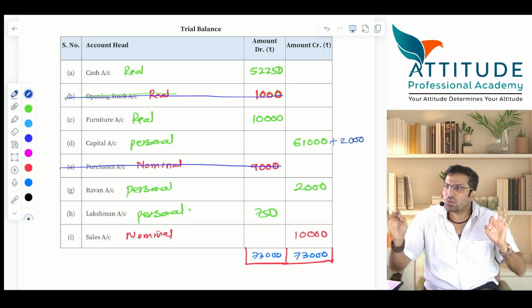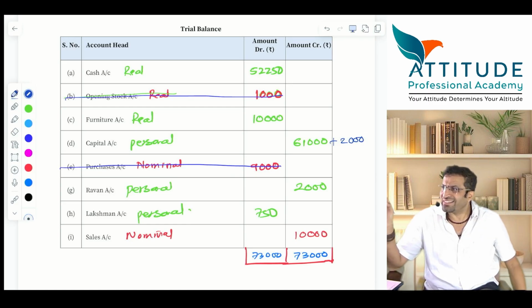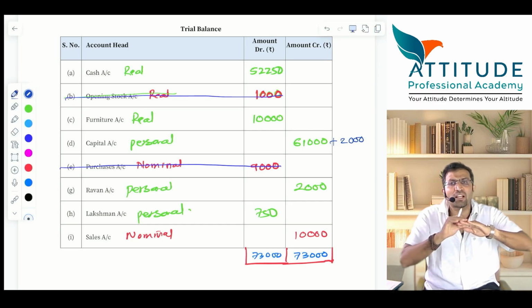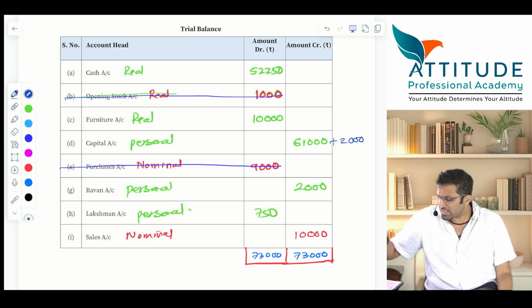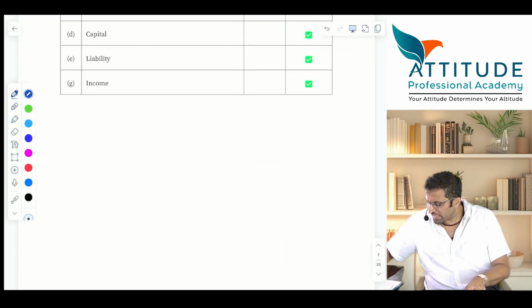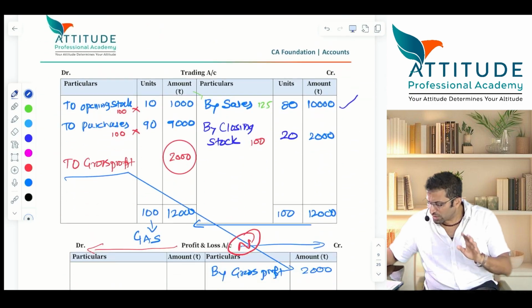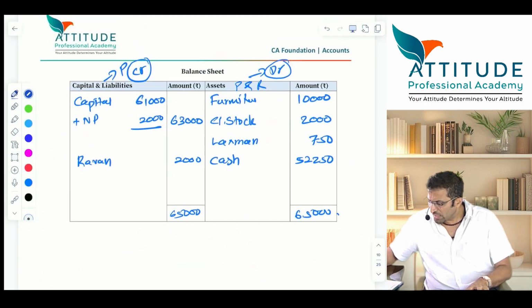And these are only personal or real. All the nominal accounts have got closed. What will come in your balance sheet is only personal and real, and that too on the capital and liability side it is always personal. Asset side it can be personal as well as real. Is that clear? Those items I have already taken here. Have a look at the balance sheet. All the closing entries are over.